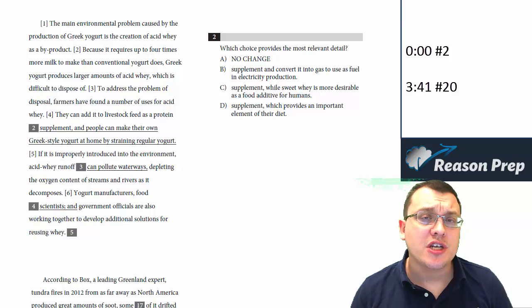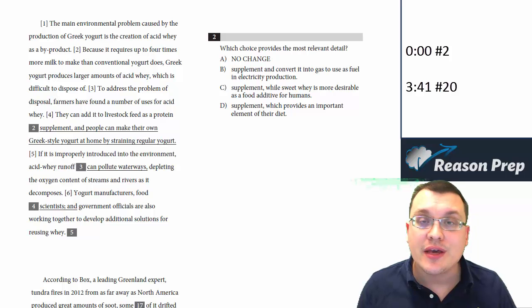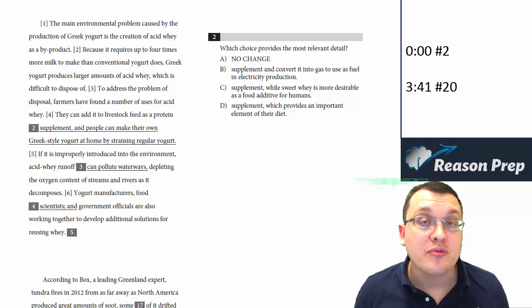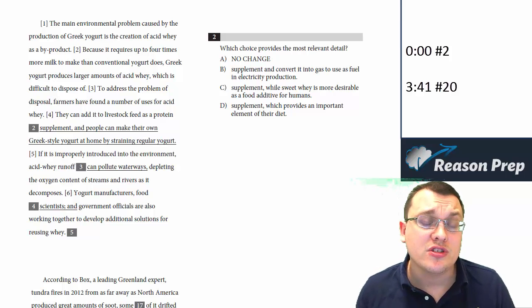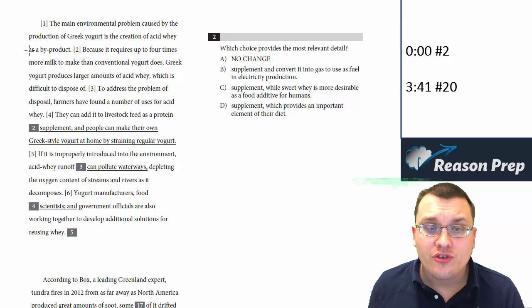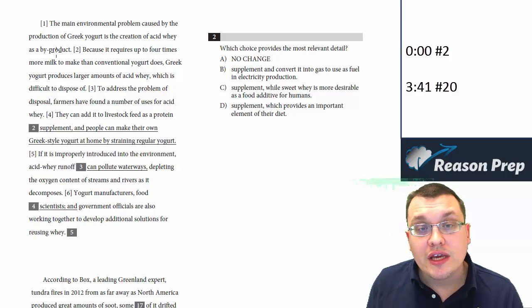On detail questions, you basically have to revise a sentence or even add a sentence in some cases that provides a detail that's relevant to the goal of that particular paragraph and indeed to the passage as a whole. And let's look at two examples so we can see some of the considerations we would use when answering these questions. So number 2.